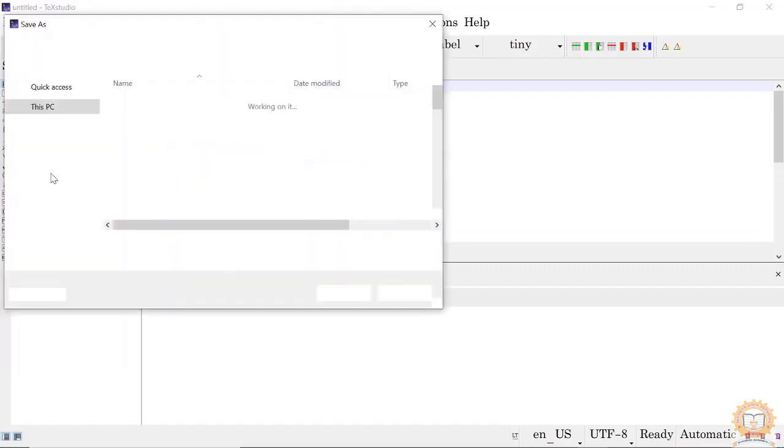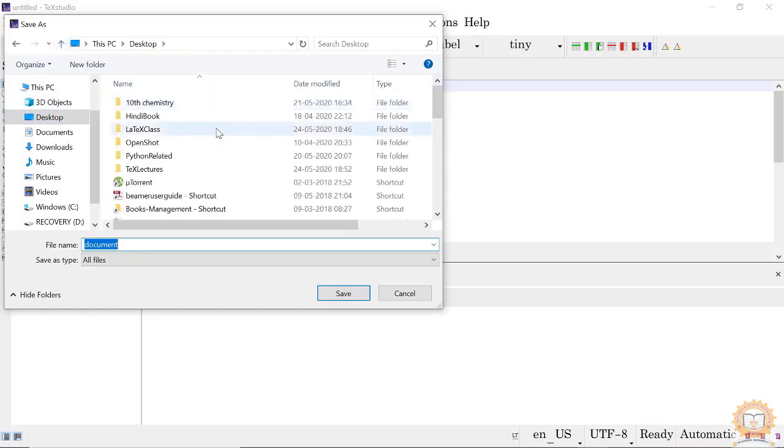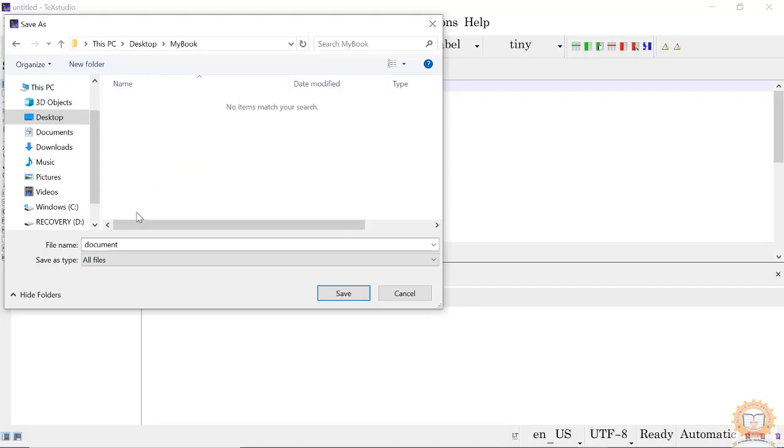On the desktop I am creating a folder with the name my thesis, okay, my book, like this. And the name of this document is my book, and save it.